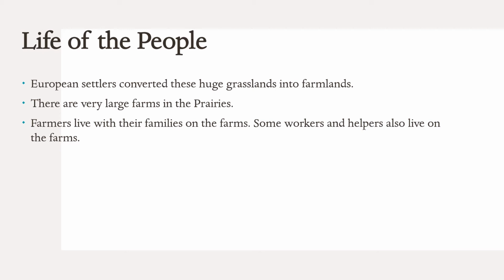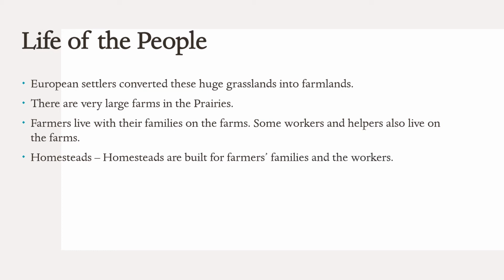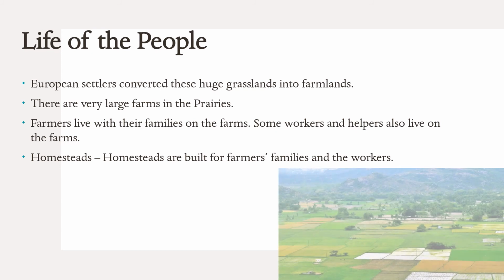Because the farming is done on a very large scale, some helpers and workers who help them in the agriculture also live with the farmer's family. So farmers make a homestead near their farm.